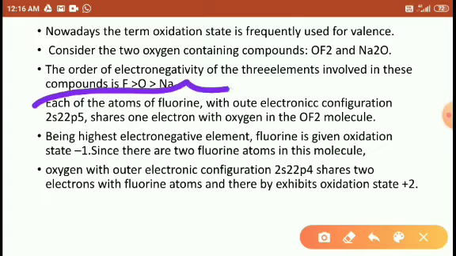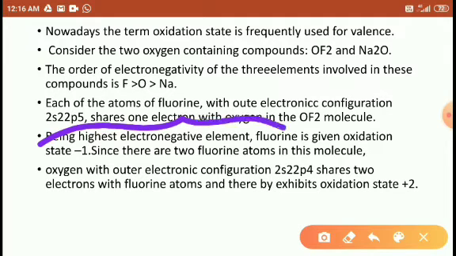So each atom of fluorine, with electronic configuration 2s2 2p5, shares one electron with oxygen in the OF2 molecule. Being the highest electronegative element, fluorine has oxidation state -1. It means it accepts 1 electron from the other species.